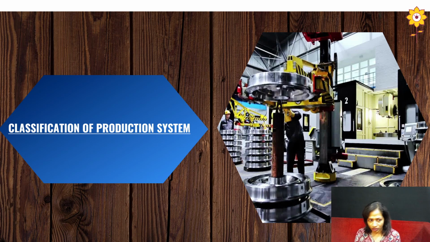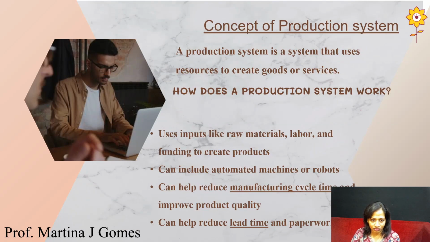Before going through the classification of production system, let's know what is production system. Now, a production system is a system that uses resources to create or produce goods or services for the company. We have different types of system that we will come to know once I finish with this actual production system process. Okay, so how does this work?